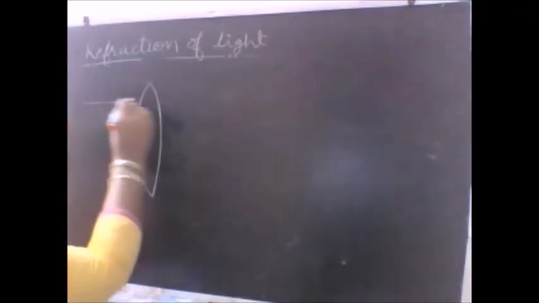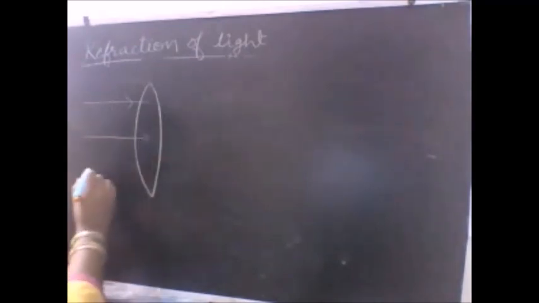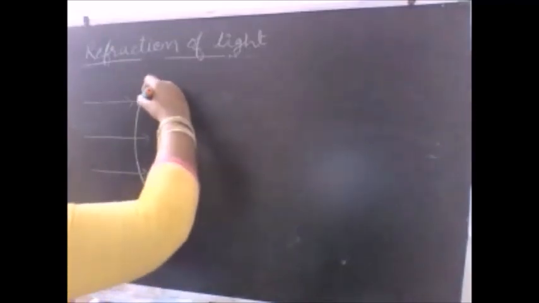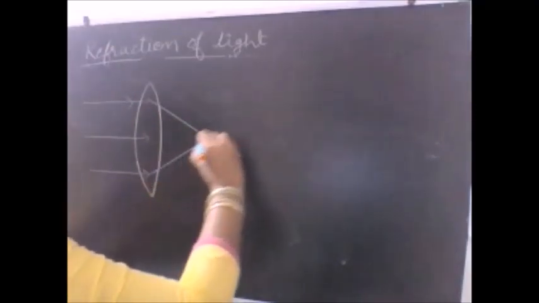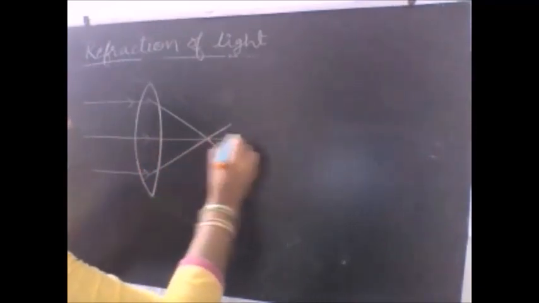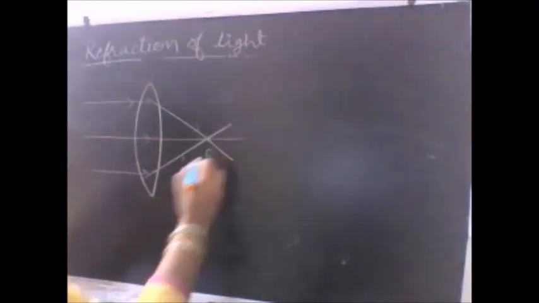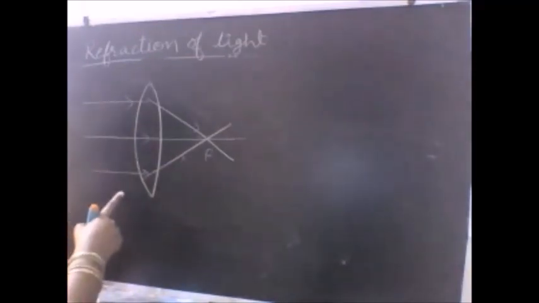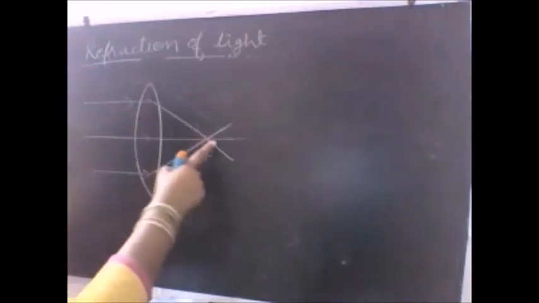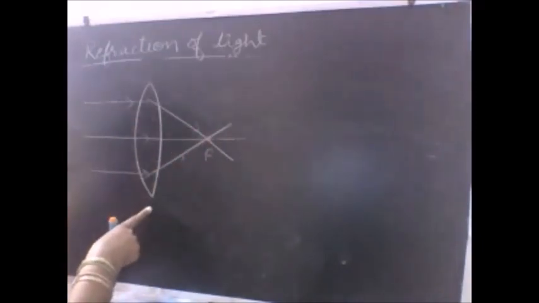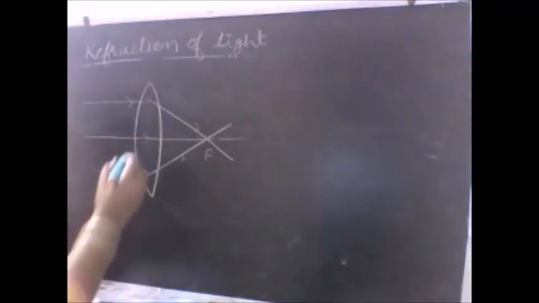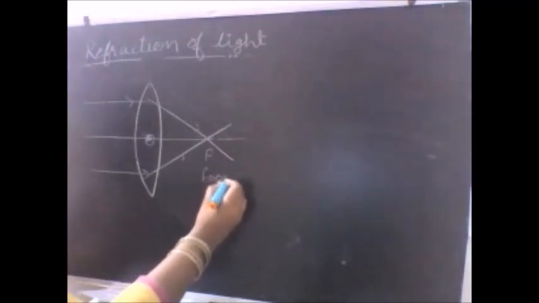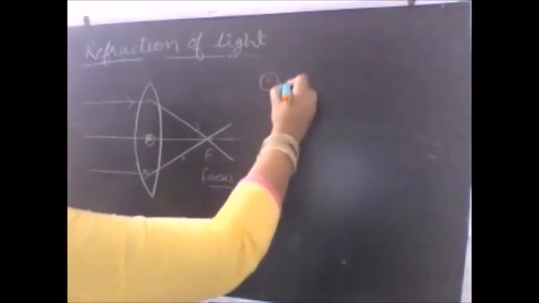So if the light rays are parallel to each other, that means the light rays are coming from infinity, and after passing through the lens we observe that the light rays meet at a common point, and this common point is known as focus. So what is focus? Focus is the point at which all the incident light rays which are parallel to each other meet after refraction through the lens. This is the focus here. So the first term is focus,